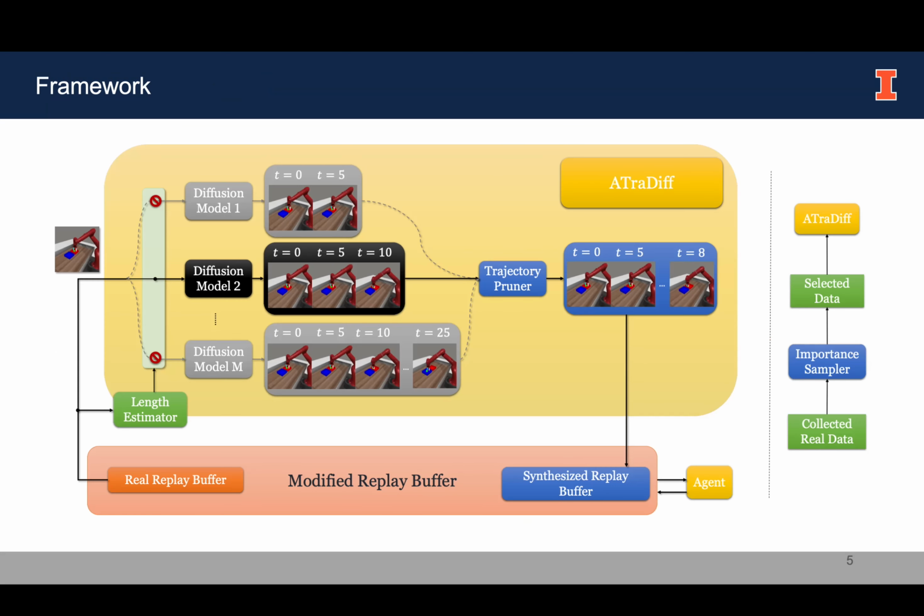The main framework of our paper is that ATraDiff is used as part of the data generator, which takes states from the real replay buffer, which collects data from the environment, generates new trajectories and puts the generated trajectories into the synthesized replay buffer, and the agent can get those transitions for the online reinforcement learning.